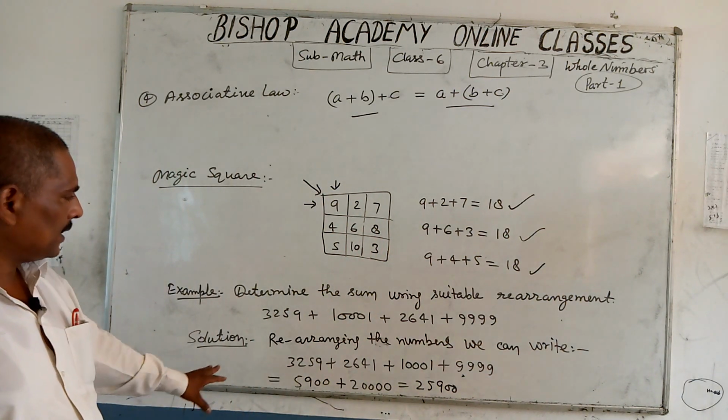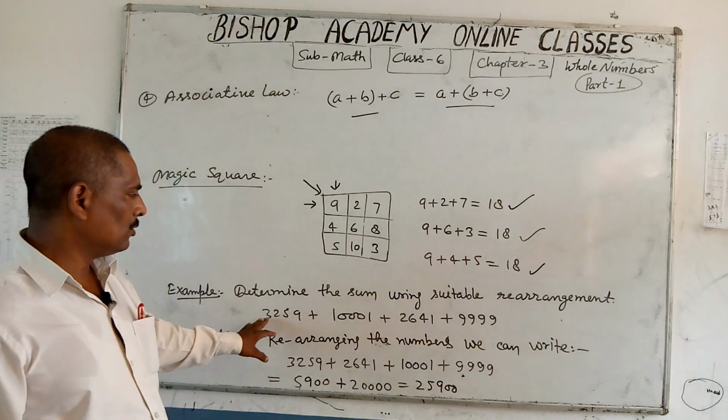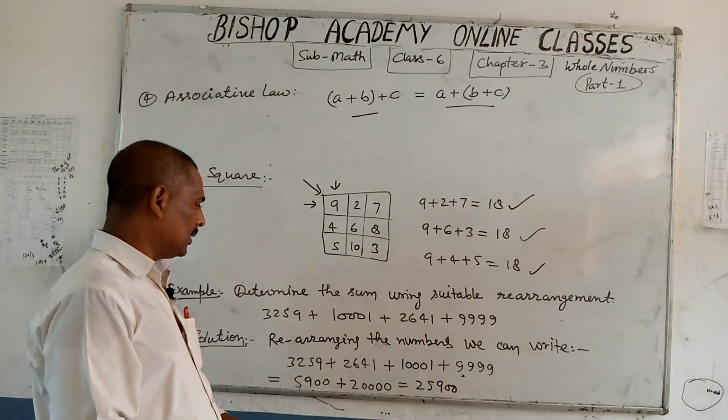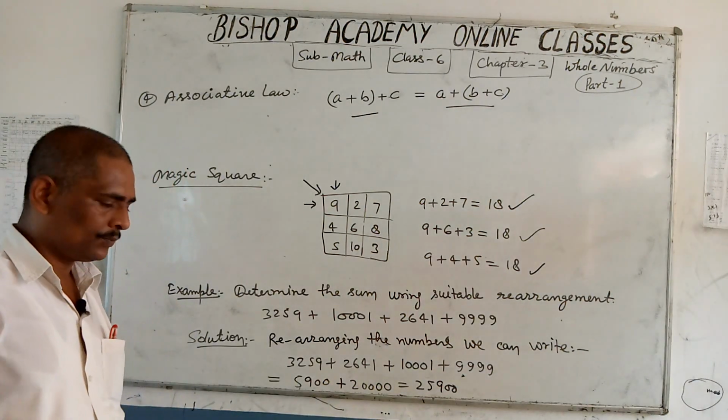So dear student, in this way you understood how to add many numbers, rearranging them in a particular order.